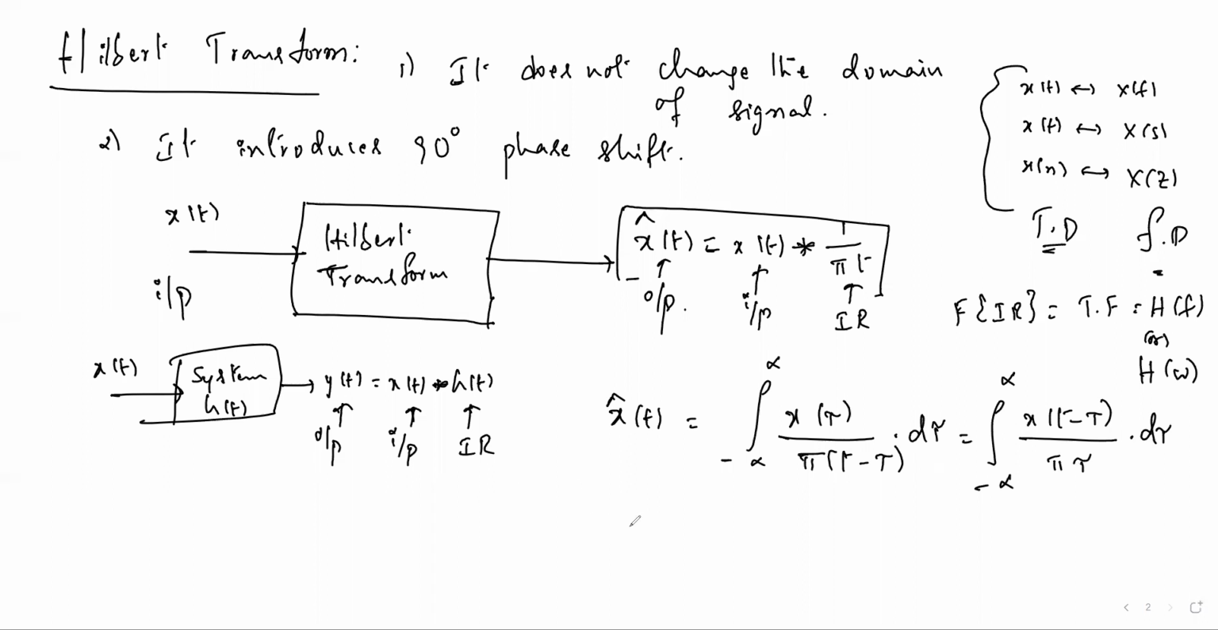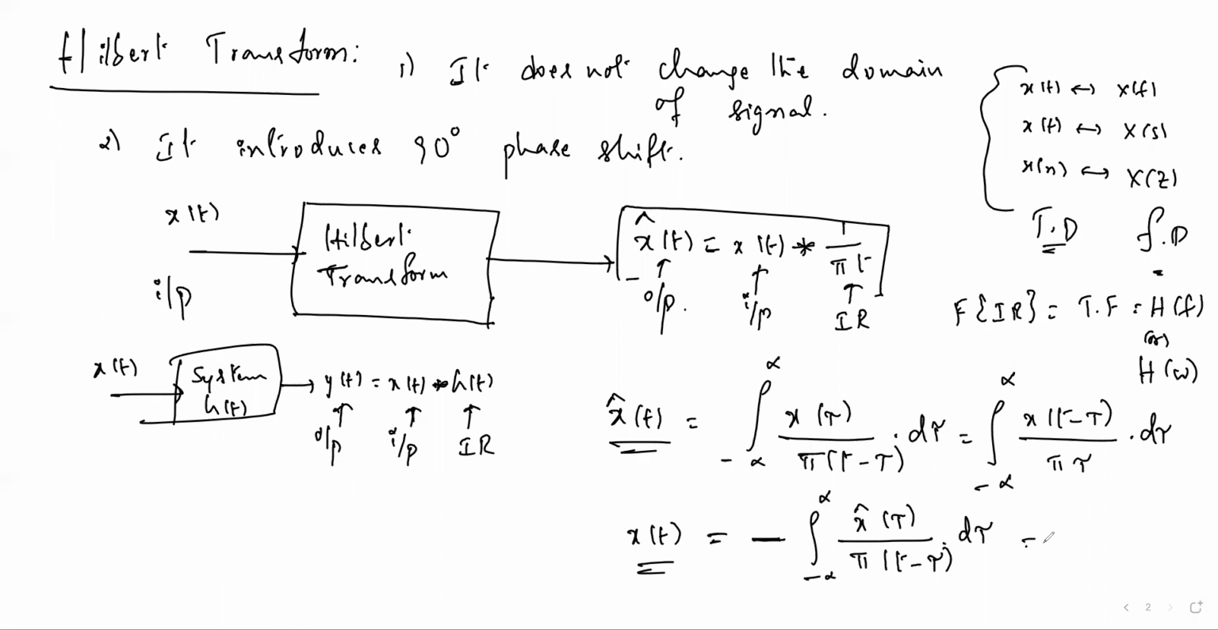And I will write one more formula here itself. x of t is equal to minus the integral from minus infinity to plus infinity of x cap of tau divided by pi into t minus tau d tau. Observe, this is not like the inverse Fourier transform or inverse Z transform formulas. Here I have given the x cap of t formula and the x of t formula, and here a minus sign is coming.